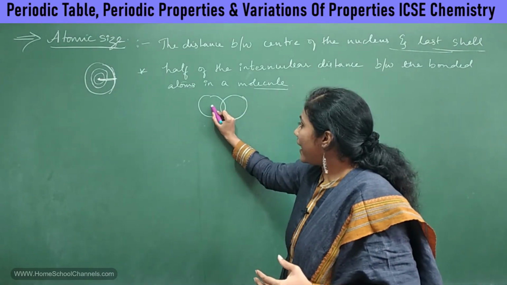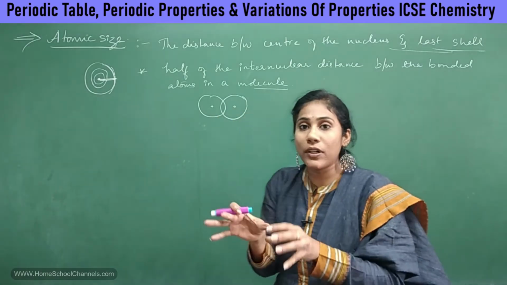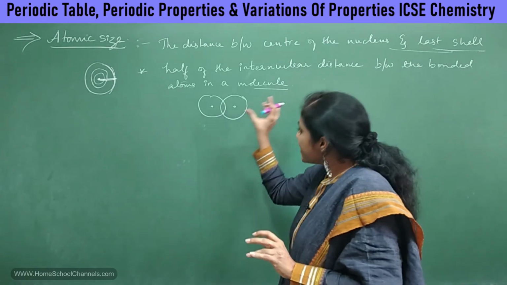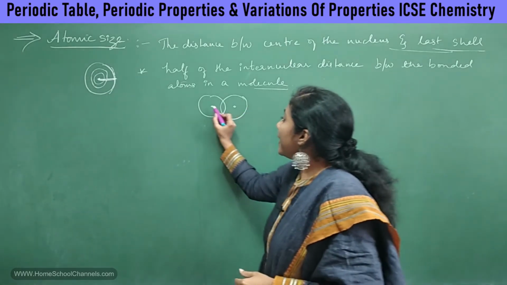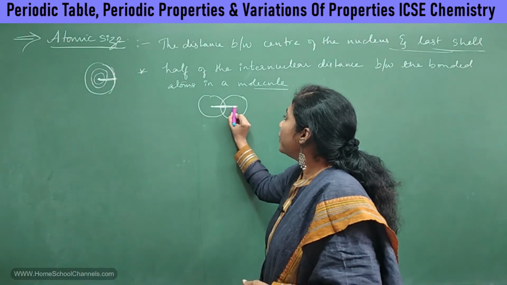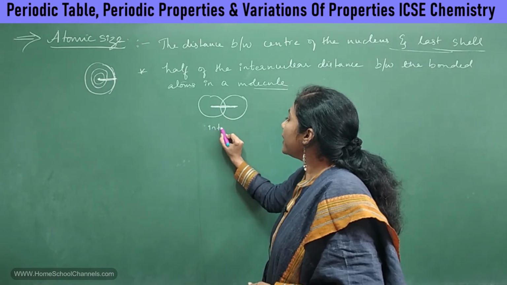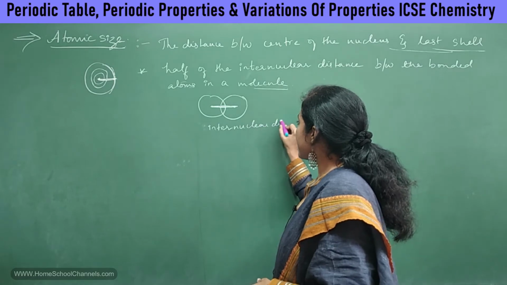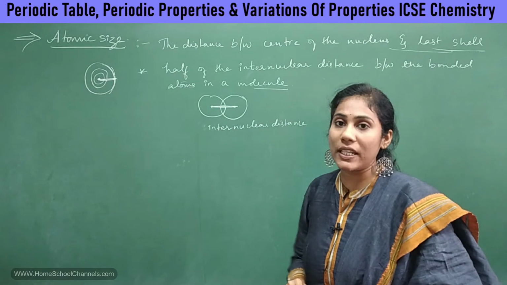It can be a covalent bond, metallic bond, or whatever it is. The distance between the two nuclei is what we call internuclear distance.